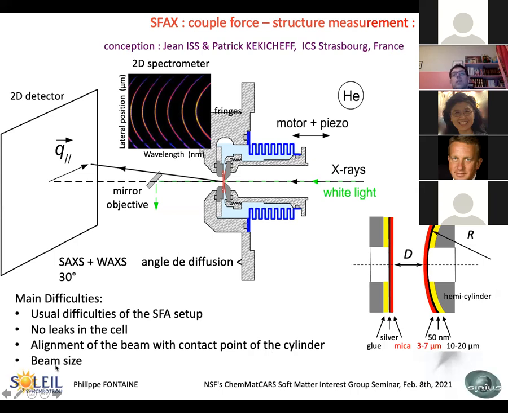We can have this beam for the moment with lower flux, but in a few weeks, I hope, but I think it will be months, we will have some refractive lenses to decrease the size of the beam. So we have some optical mirrors to have white light to measure the distance between the surfaces, or X-rays to have the structure of the liquid which is confined between these 2 surfaces.